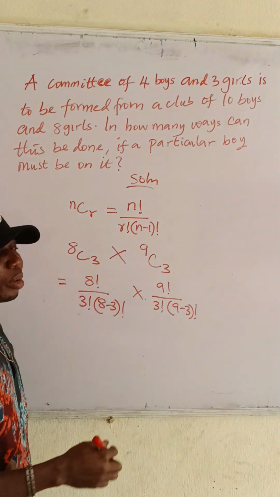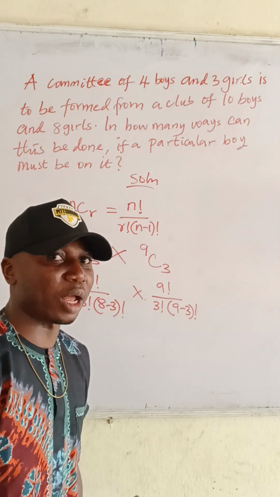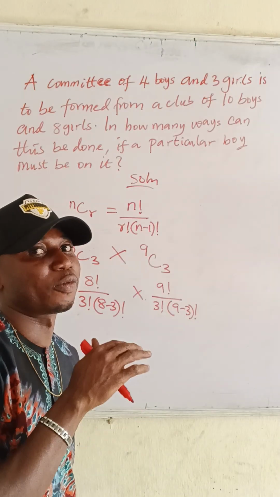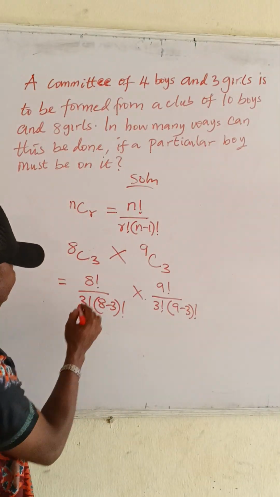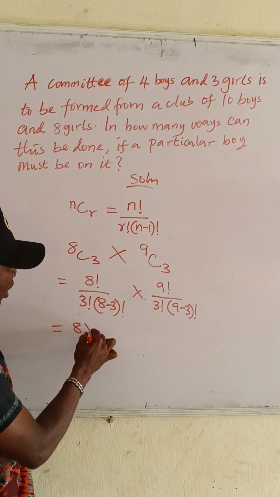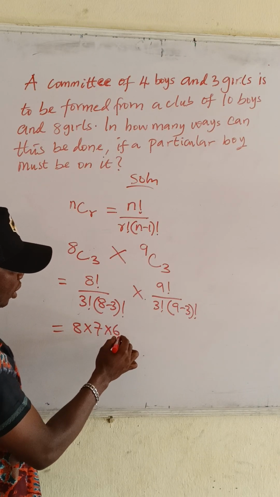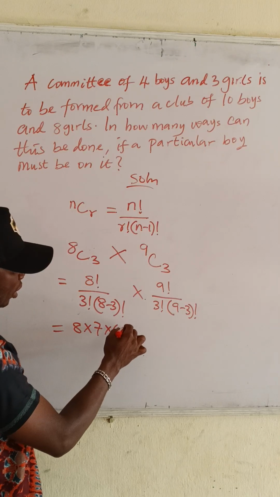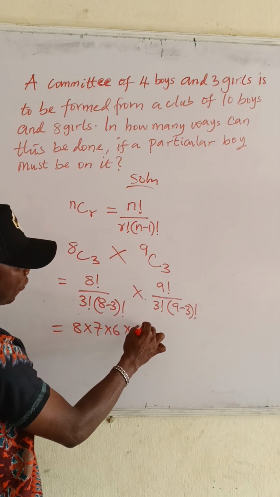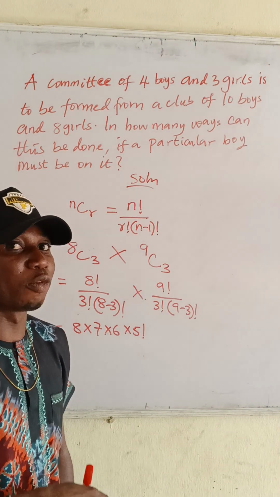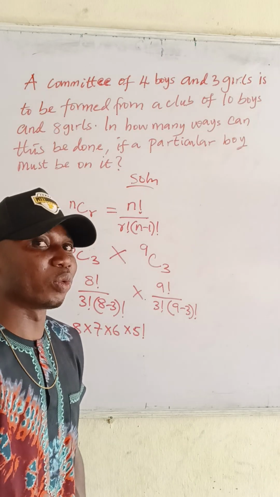But 8 factorial, what is factorial? Factorial means you start multiplying that number from that place downward. So that means you have 8 times 7 times 6 times 5 factorial. No need to stop here, we can even multiply until we reach 1.